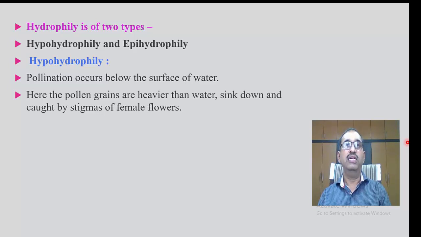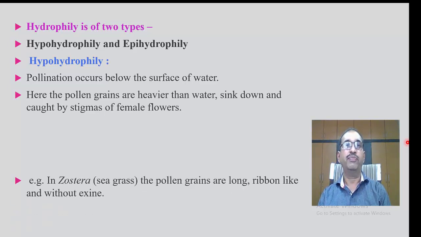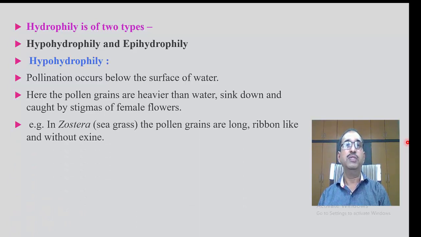Here the pollen grains are heavier than water, sink down and are caught by the stigma of female flowers. For example, Zostera, where the pollen grains are long, ribbon-like and without exine.